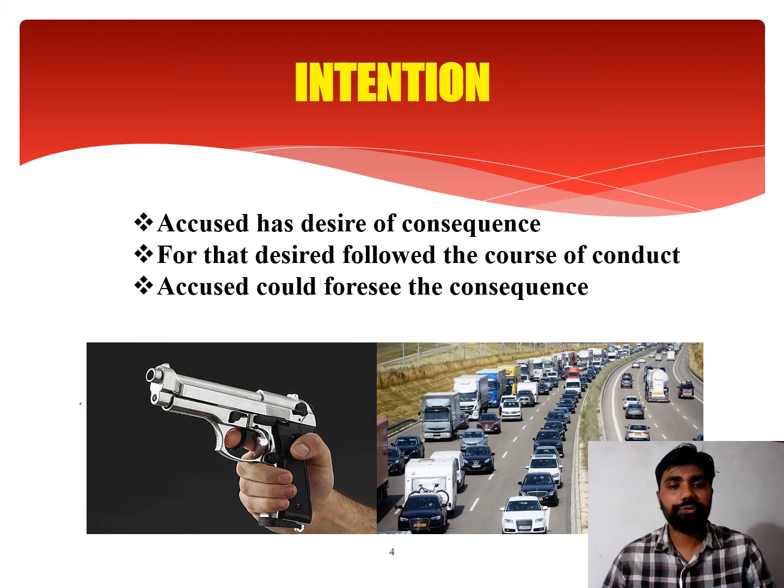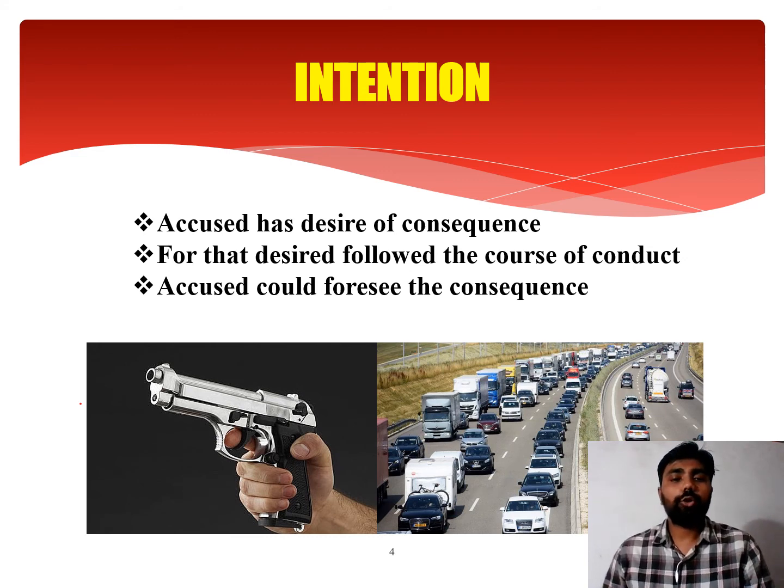So what we understood is, if I say that there is an intention to kill, or someone has an intention to commit an offense, then in such a situation three things have to be proved: that the accused has desire of consequence, he followed the course of conduct, and the accused could foresee the consequence.